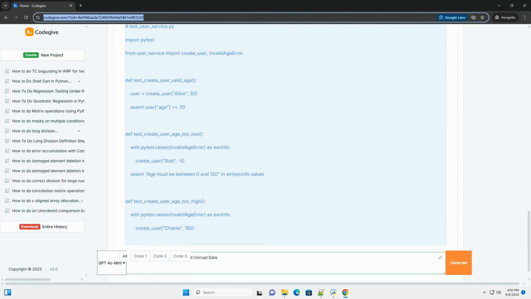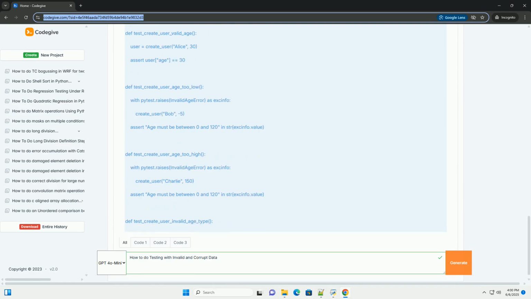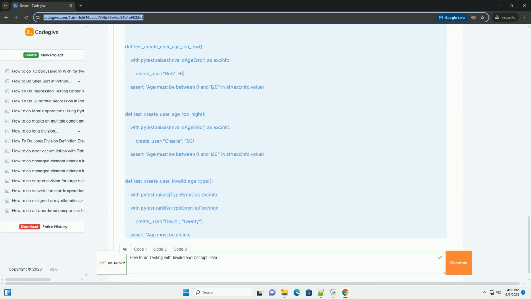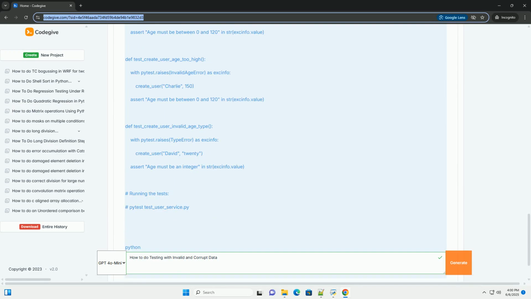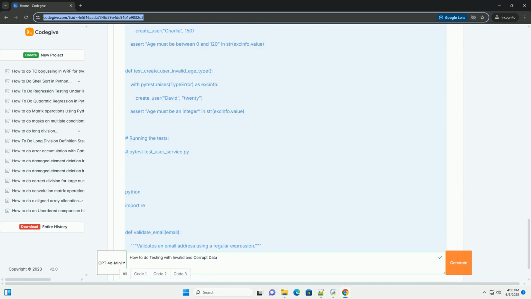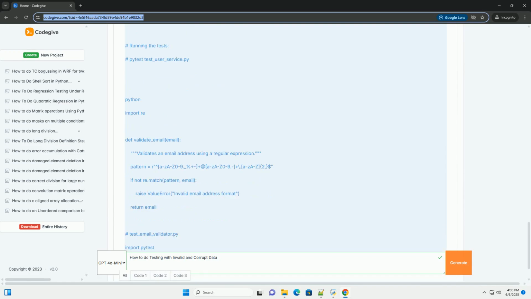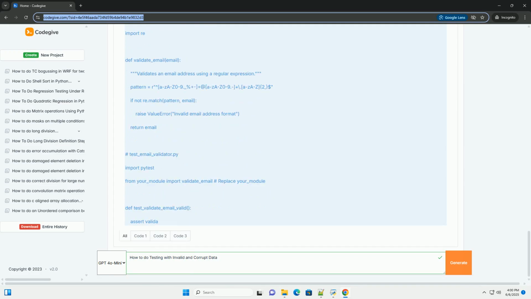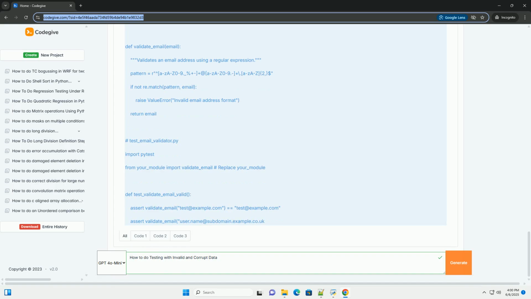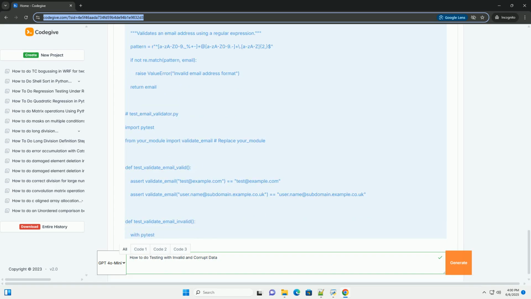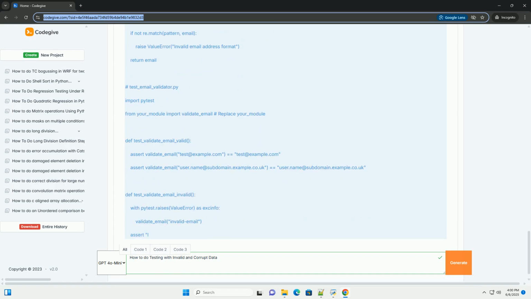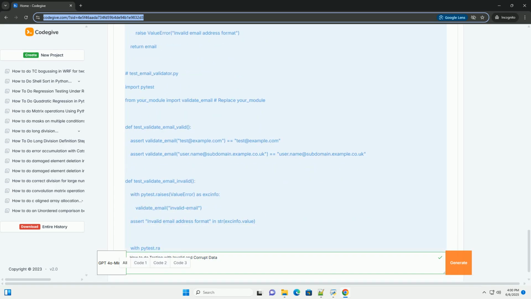This tutorial will cover various aspects of testing with invalid and corrupt data, including why it's important, what types of invalid data to consider, and how to implement these tests with practical code examples. Why test with invalid and corrupt data? Robustness and reliability: ensures your application doesn't crash or misbehave when faced with